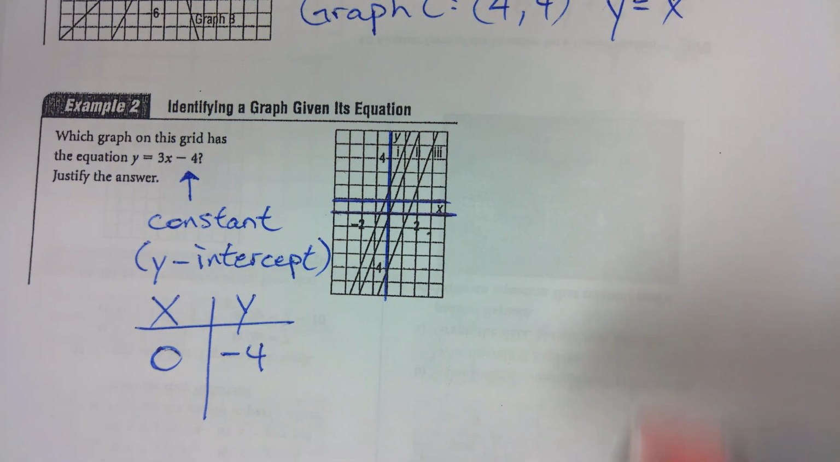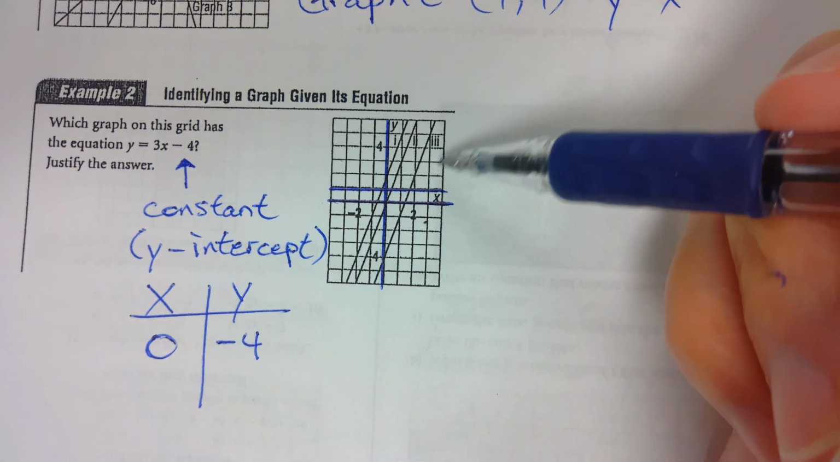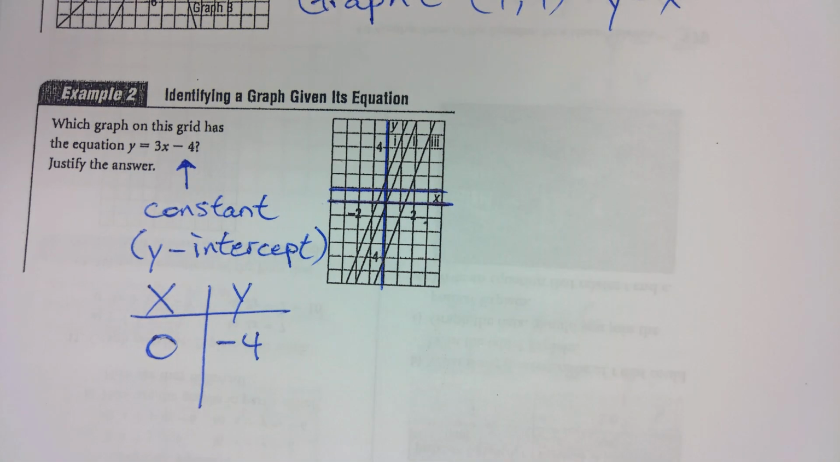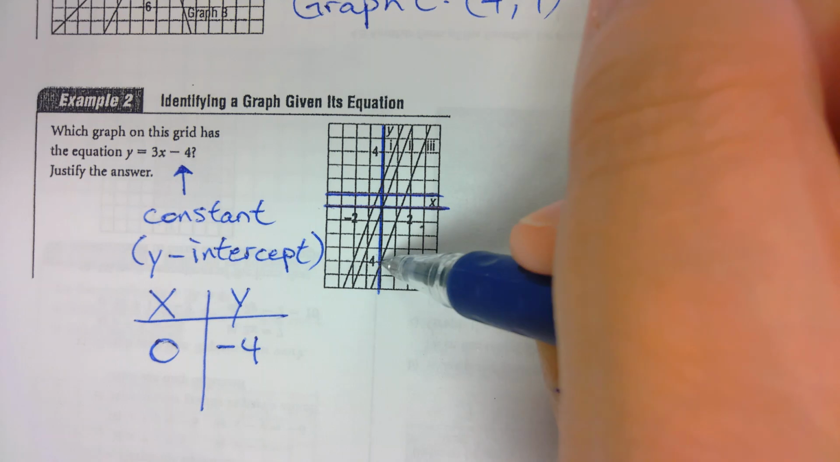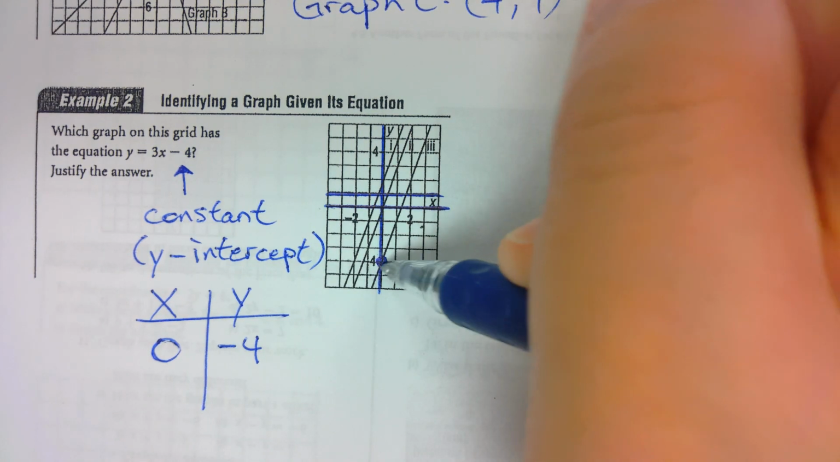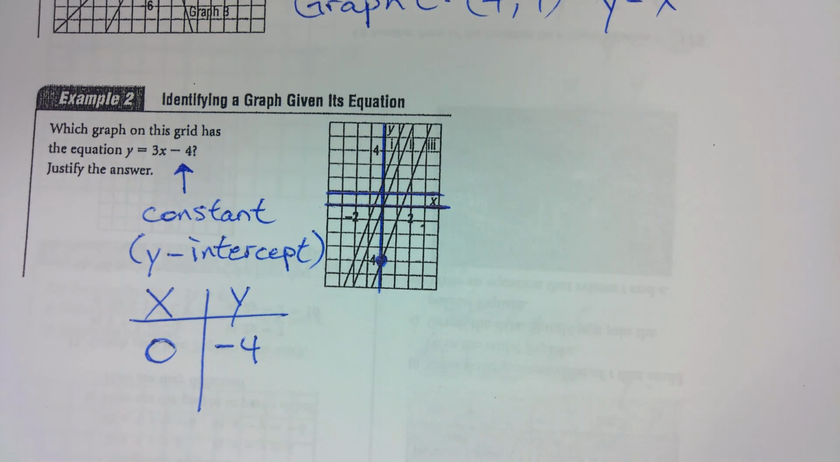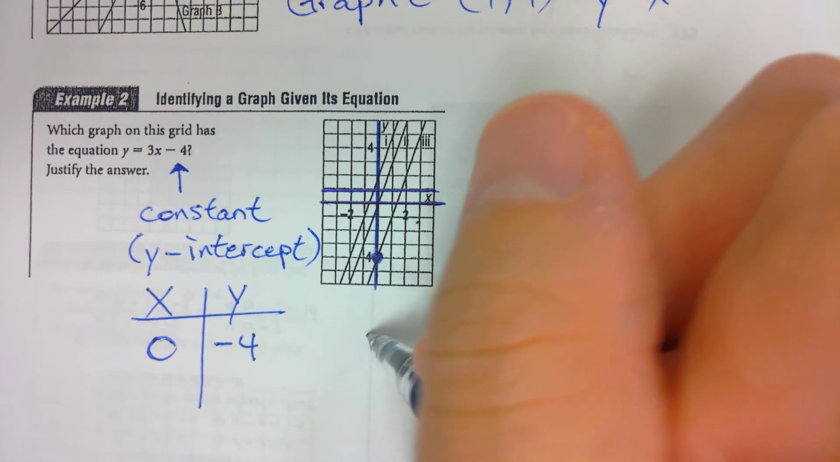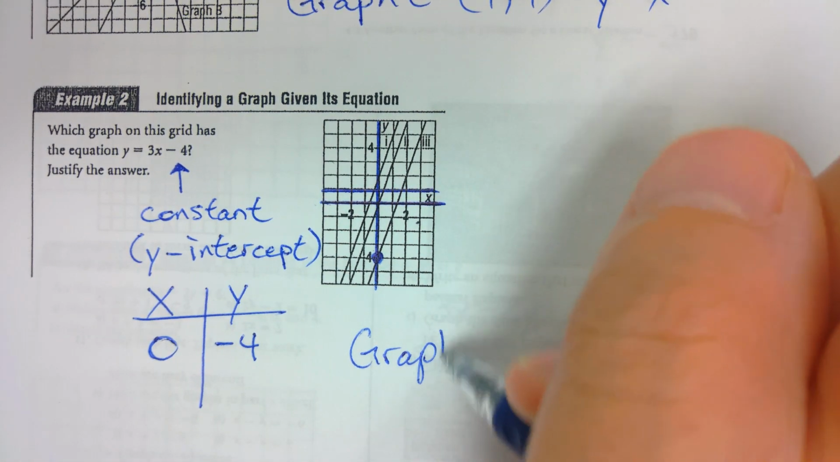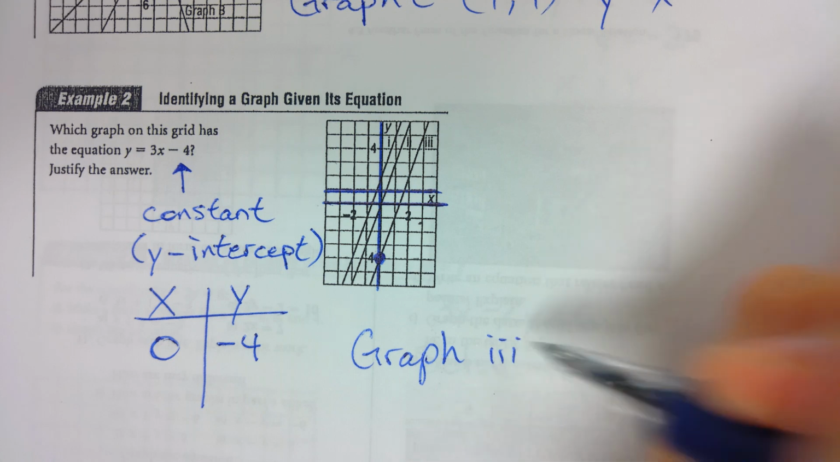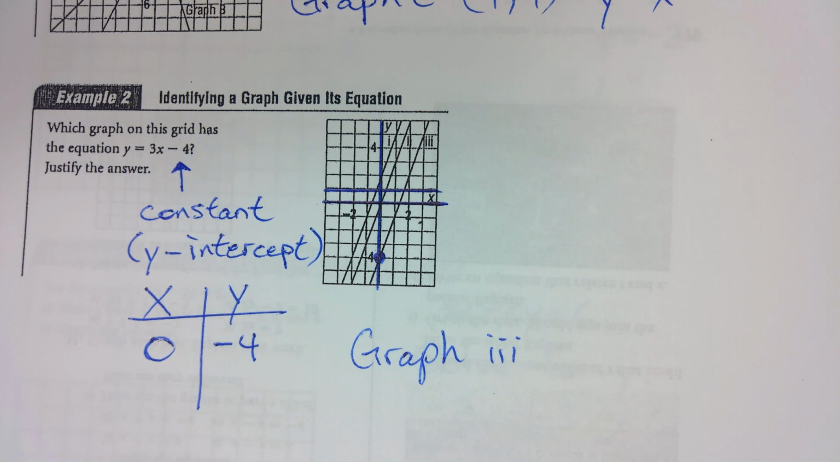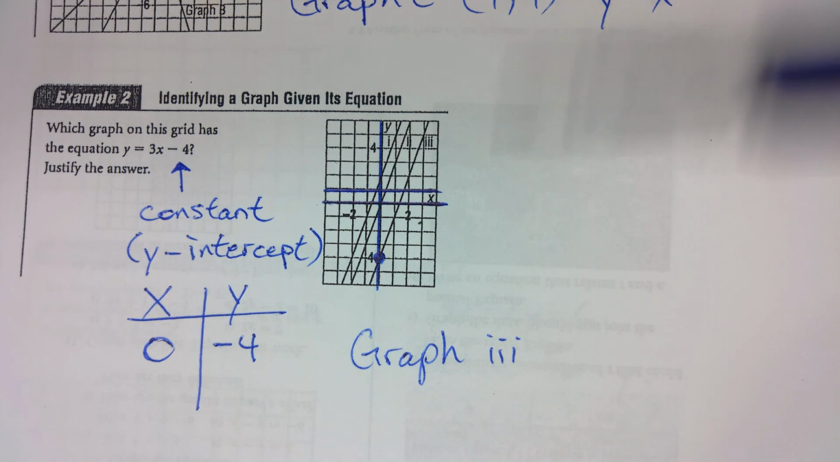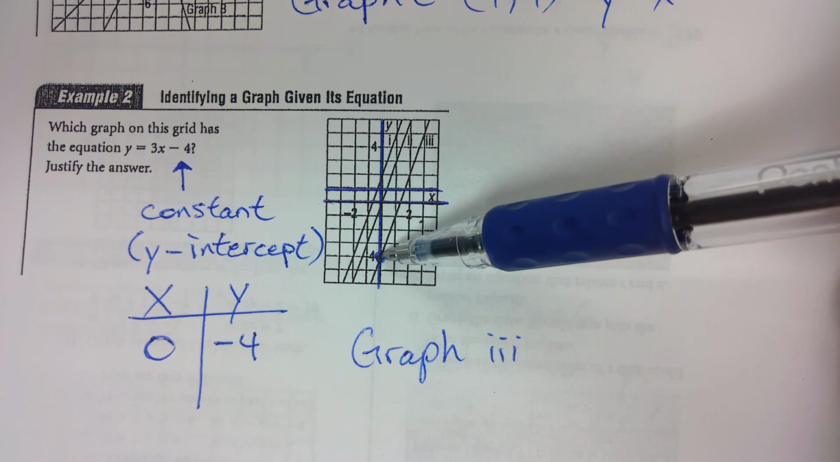Okay, which of the graphs have the point 0, negative 4? Which is right here. 0, negative 4. Which graph? The third one. So graph I. The third one. Alright, that's the only graph that has the point 0, negative 4.